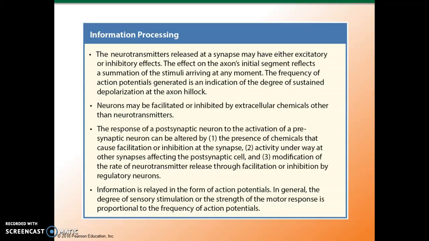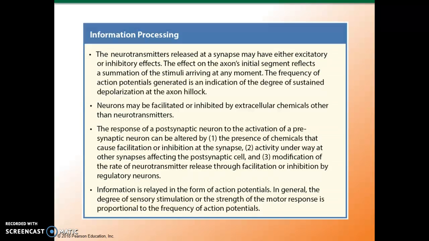The neurotransmitters released at a synapse may have either excitatory or inhibitory effects. The effect at the axon's initial segment reflects a summation of the stimuli arriving at any moment. The frequency of action potentials generated is an indication of the degree of sustained depolarization at that axon hillock. Neurons may be facilitated or inhibited by extracellular chemicals other than neurotransmitters.